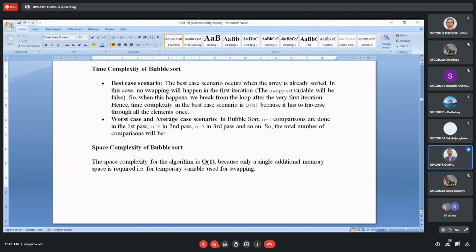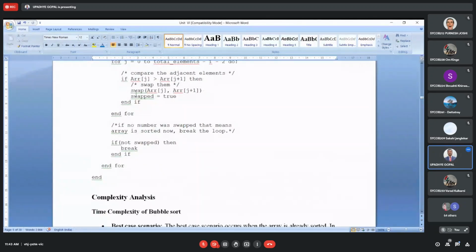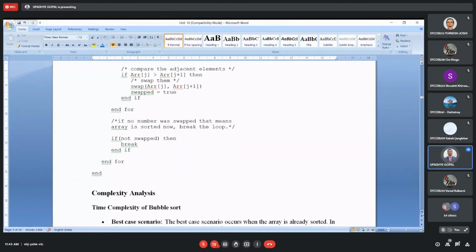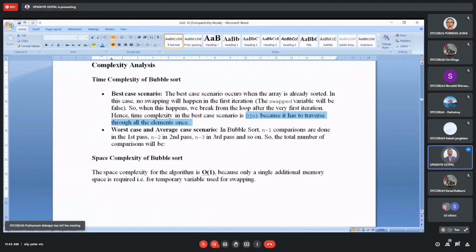In this pseudocode, if you want to do the swapping, we use only one temporary variable, and for that reason the space complexity of bubble sort is O(1). The time complexity is such that each and every element is visited once, so it is O of n, because it has to reach the last position.